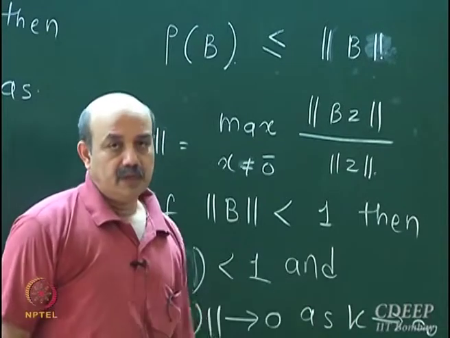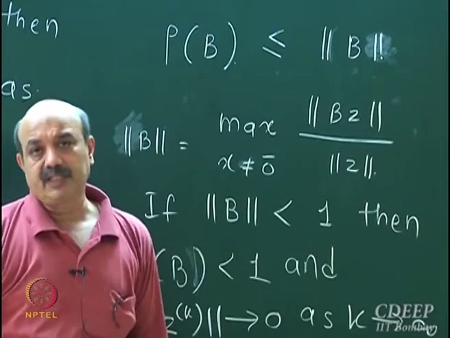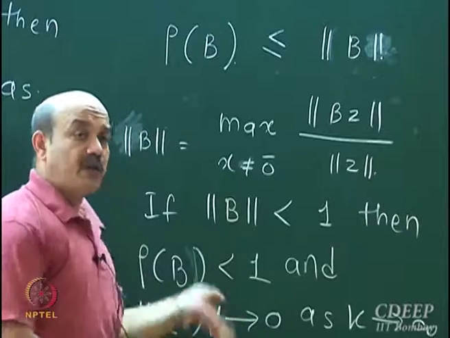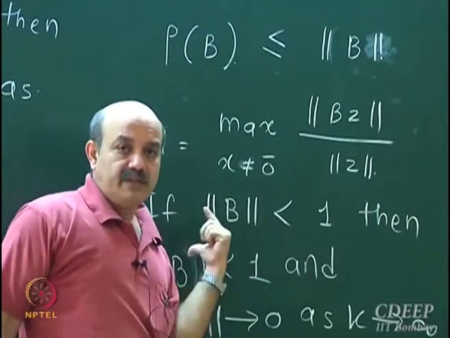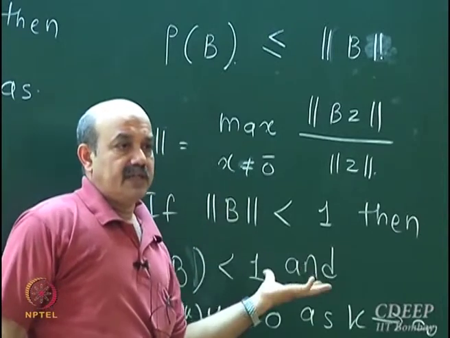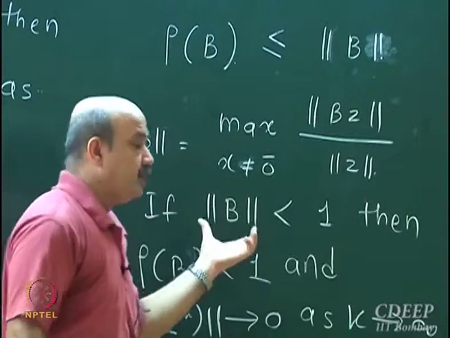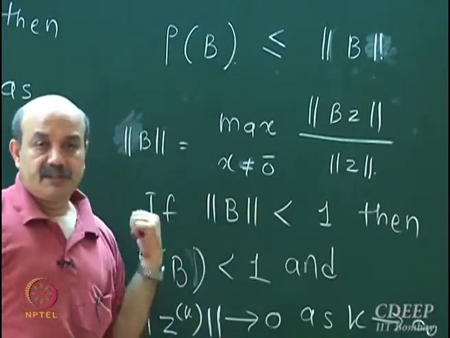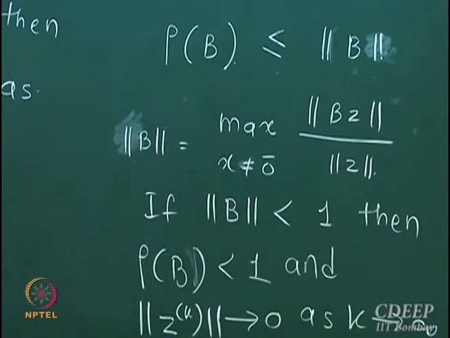I can compute what is called diagonal dominance. In my last lecture I talked about diagonal dominance. I wanted to further build on this result that if the induced norm is less than 1, then of course the spectral radius is less than 1. The induced norm is very easy to compute, particularly the 1 and infinite norms, as compared to computing the spectral radius. So checking whether a particular iteration will converge or not is very easy.